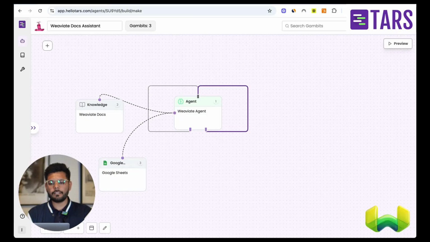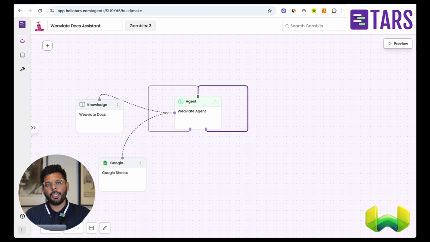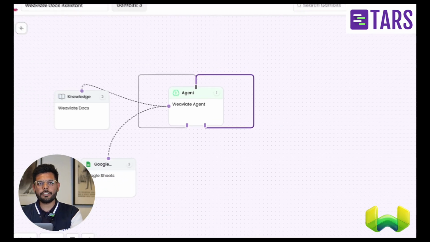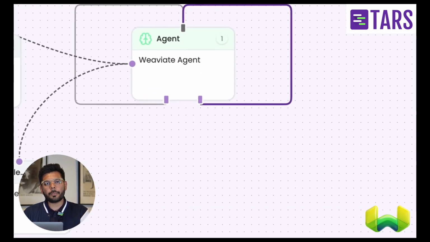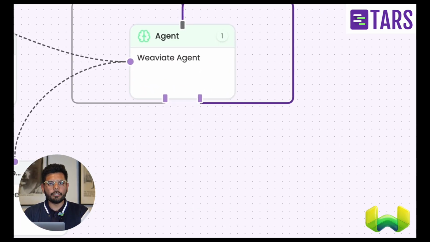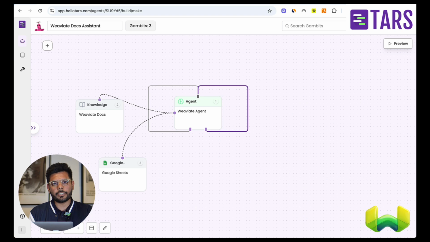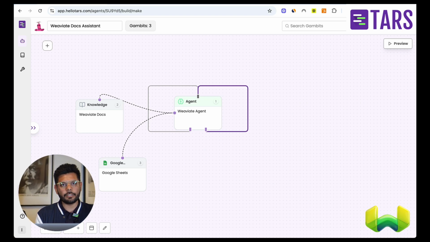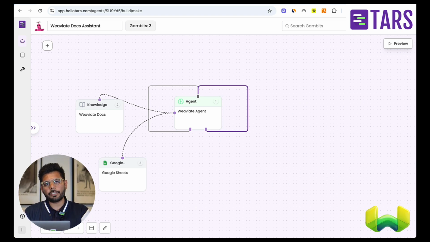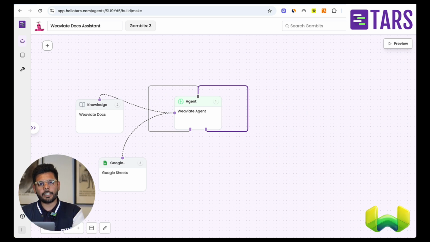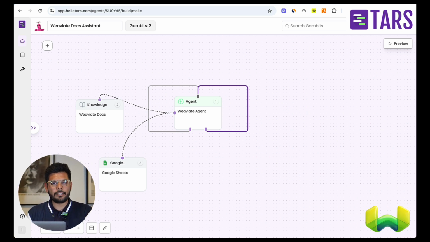So what you're looking at on the screen right now is basically our agent builder platform. There are three components that you would see here: the agent, knowledge, and tools. Agent is where you define a goal that you want to give to the agent. You give a prompt, you give an instruction to it. And then you connect it to knowledge, which has been connected as a tool. So it's a retrieval tool. And this knowledge is basically your business knowledge or from your website, from PDF documents, indexed and saved.